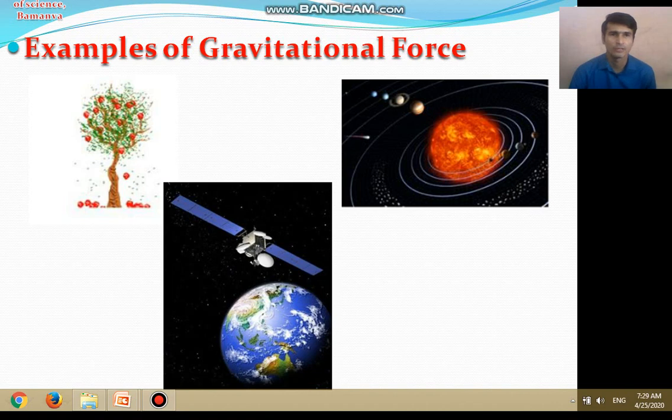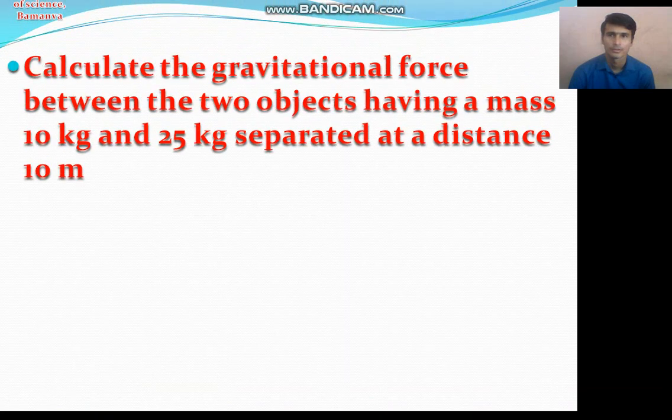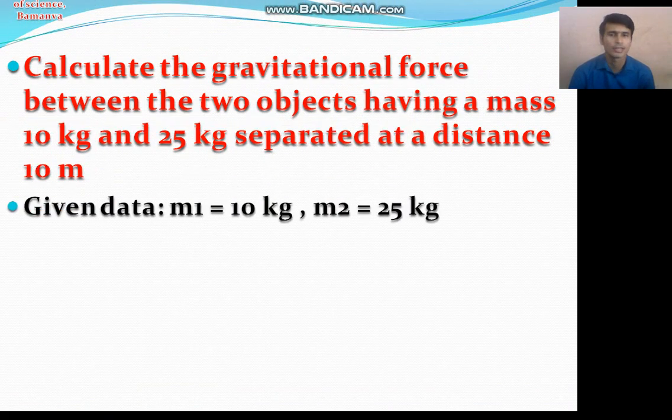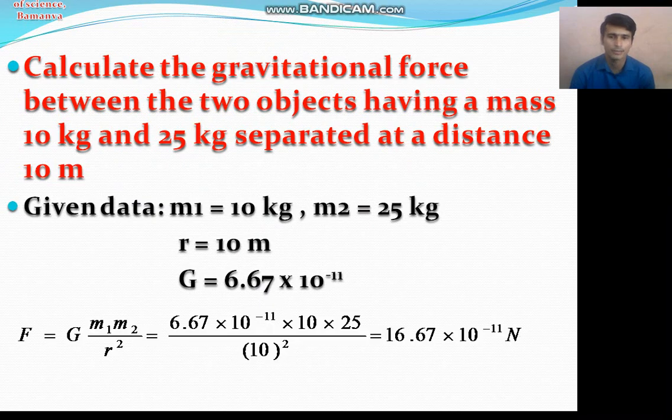Now we will see how we calculate the gravitational force between two objects. Calculate the gravitational force between two objects having masses 10 kg and 25 kg separated by a distance of 10 meters. Here the given data: mass of the first object is 10 kg, mass of the second object is 25 kg, and the distance between the two objects is 10 meters. According to the formula, F is equal to G m1 m2 divided by r squared.